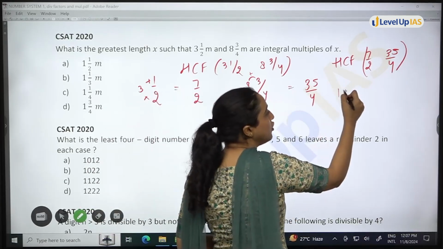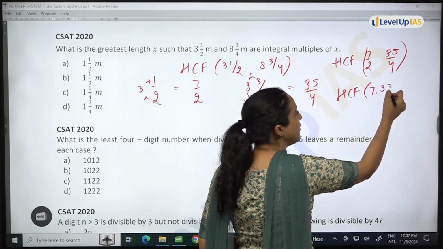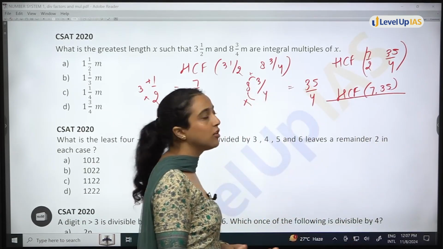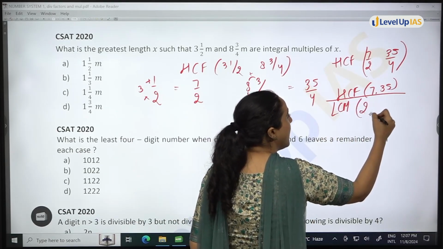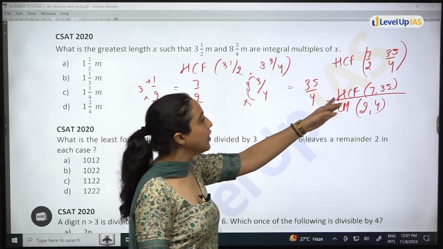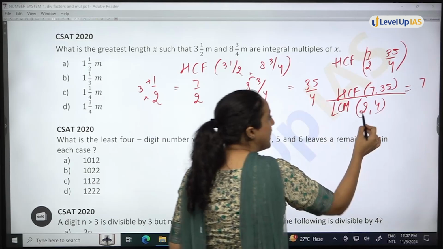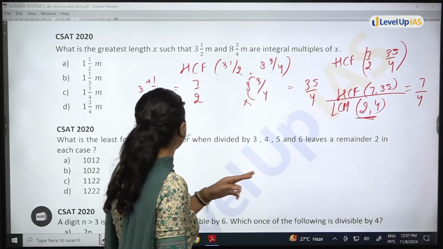Again, to find the HCF of fractions, what we do? HCF of numerator. Numerator is what? 7 and 35. Since it is a fraction, there will be a denominator also: LCM of denominator 2 and 4. This will be your answer. HCF of 7 and 35 is what? Highest common factor 7. LCM of 2 and 4, 4. So your answer will be 7/4.